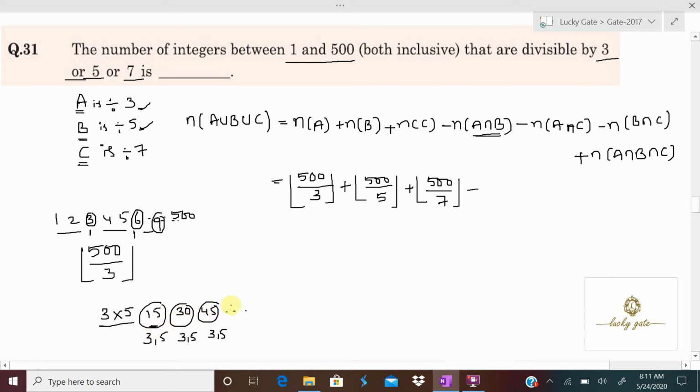So how many are divisible by 3 and 5? With the similar formula, the range is 500, and the integers divisible by both 3 and 5 are counted by 3 into 5.